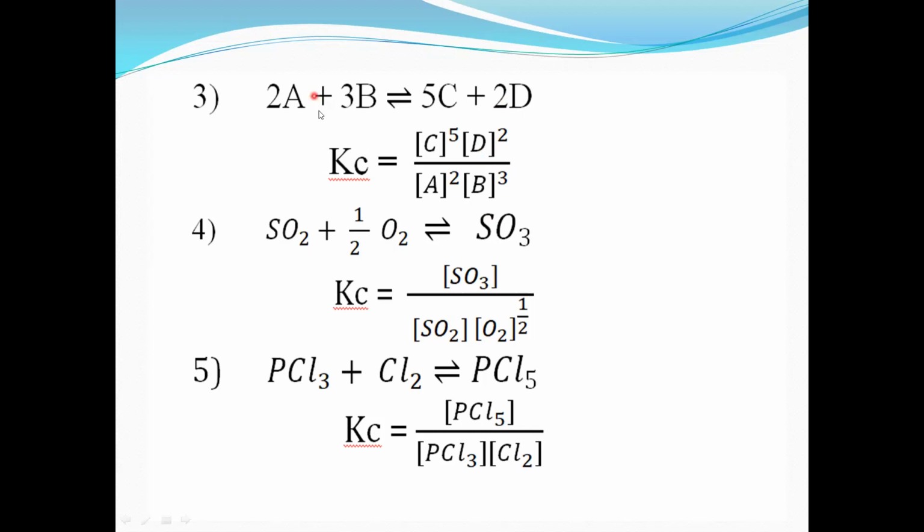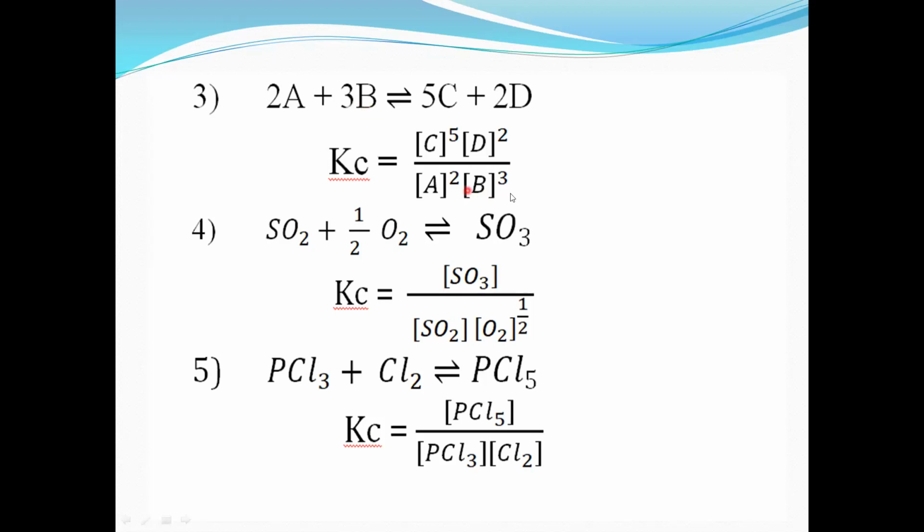Now A and B are the reactants, A and B. So we have to write here concentration of A, but here the coefficient of A is 2 or 2 moles of A are there. So we have to write in the power, concentration of A raised to 2. Now into concentration of B, but here 3 moles of B are there, or the coefficient of B is 3.